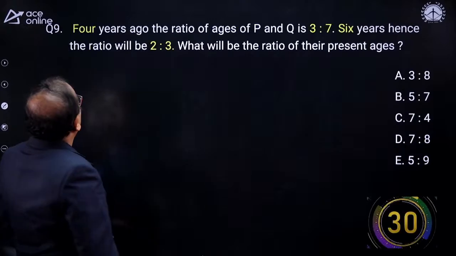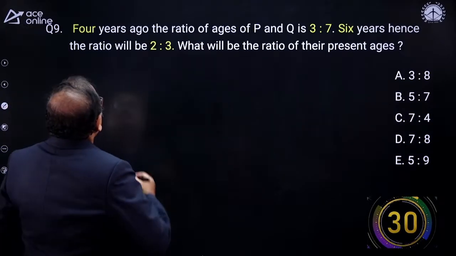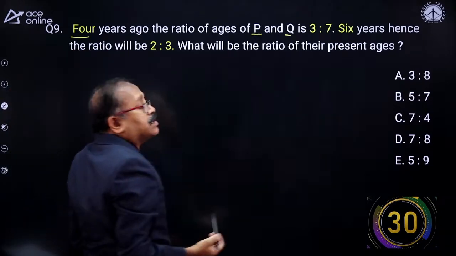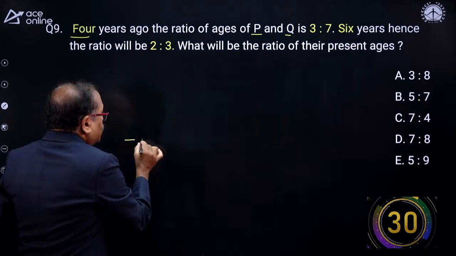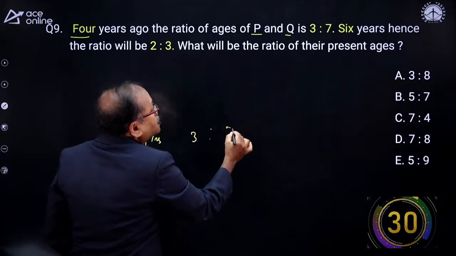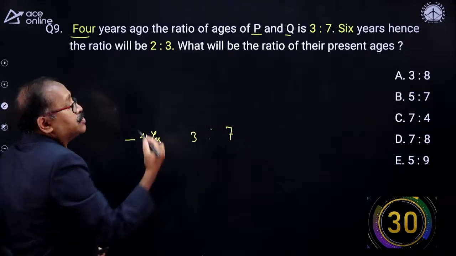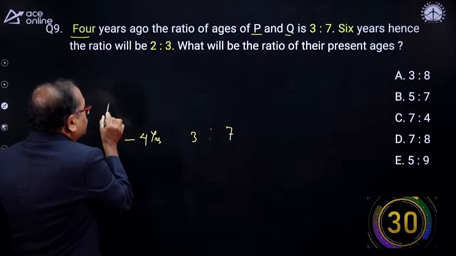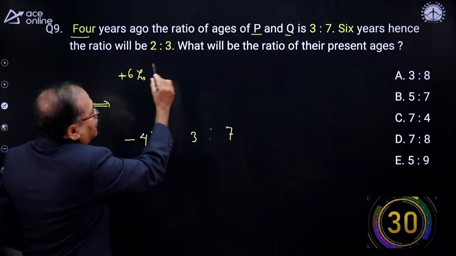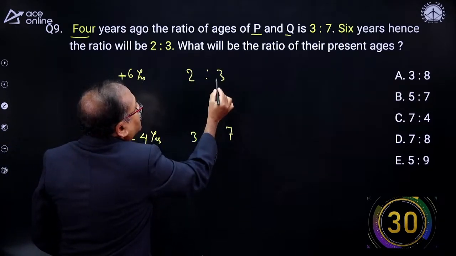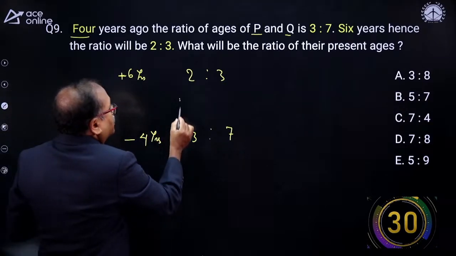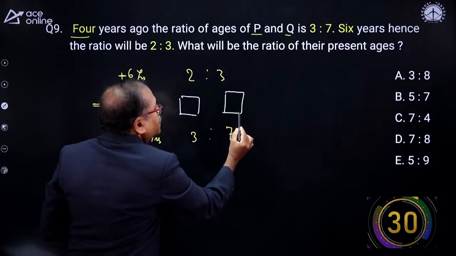Next question is here. Question number 9. 4 years ago, the ratio of the ages of P and Q was 3:7. And 6 years hence, after 6 years, the ratio will be 2:3. Suppose we are present over here. Then they ask, what is the present ratio of their ages? What is the present age ratio?